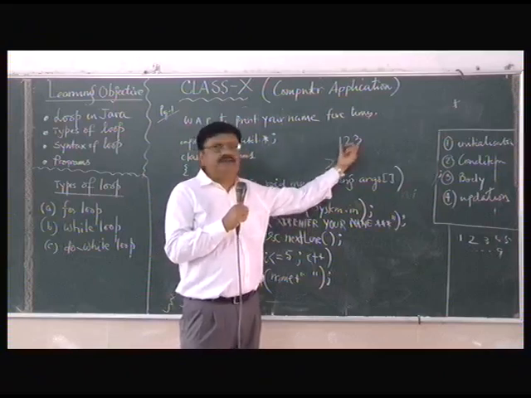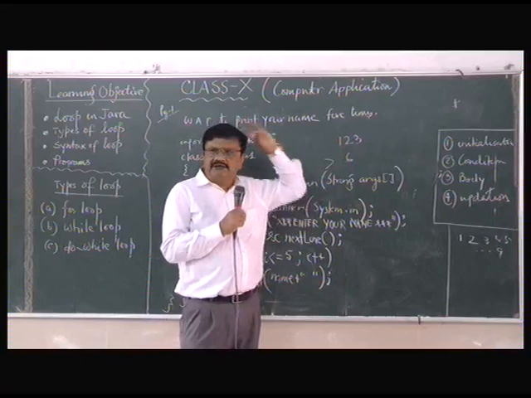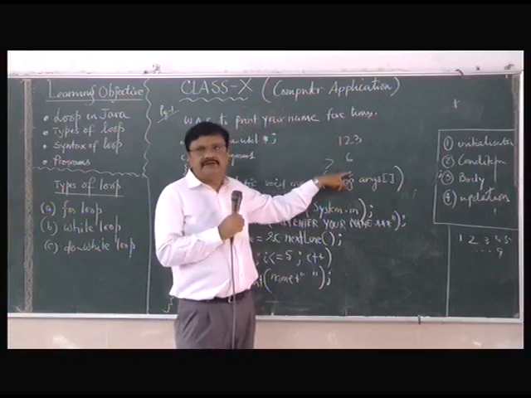Then input a number and then find out the number of digits present within this. What is the number of digits? 3, 2, 1. How many digits are there? 3 digits. So the answer will be 3.